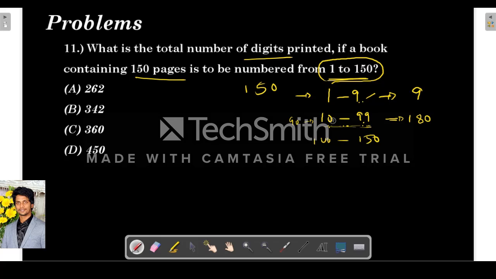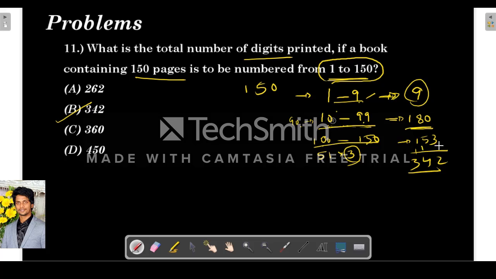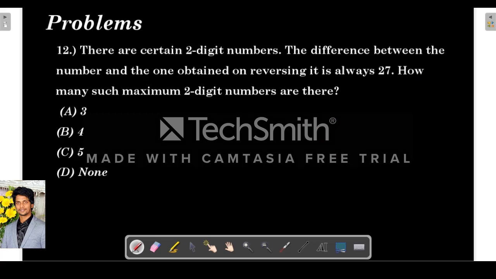Next, from 100 to 150, how many numbers are there? 51. But these are all 3 digit numbers, so they are using 3 each. So 153. So overall, how many digits? 9 plus 180 is 189, plus 153 is 342. I hope it is clear. I'm just counting the digits. So 1 to 9 only single digit, so 9. 10 to 99 there are 90 numbers, but every number is a 2 digit number, so 180 digits. 100 to 150 everything is a 3 digit number, so 3 digits each.